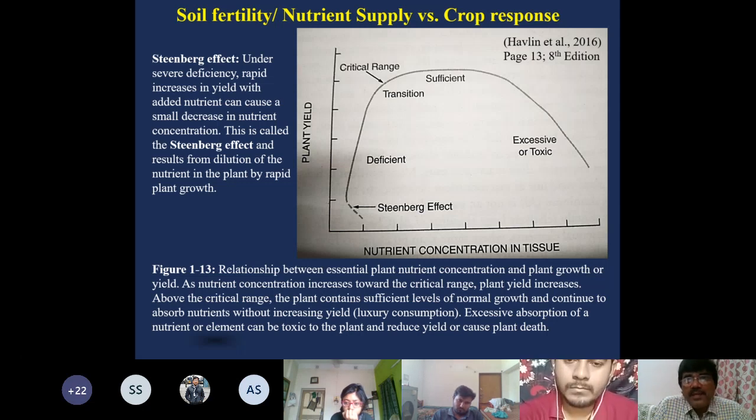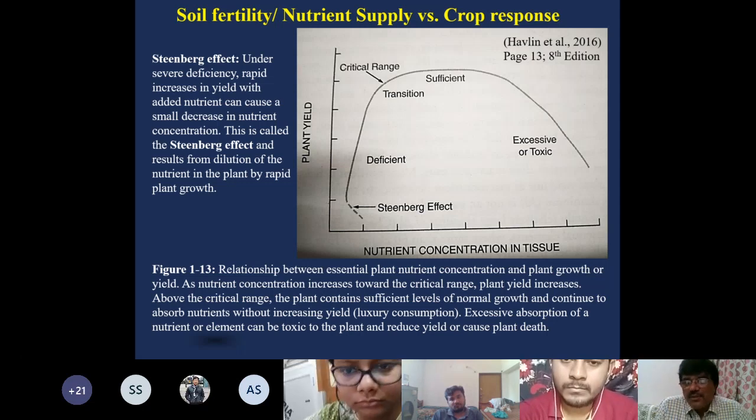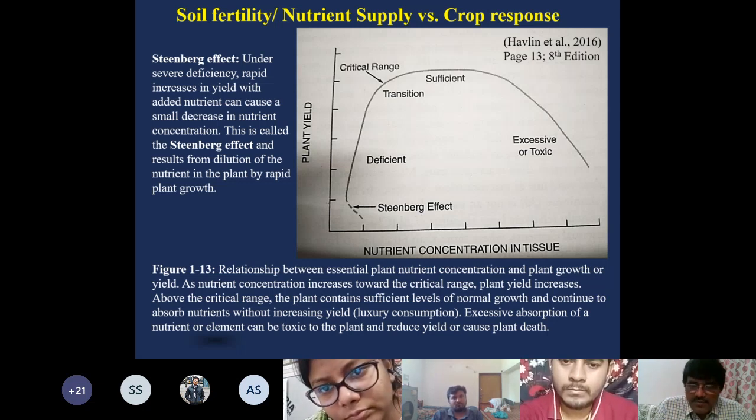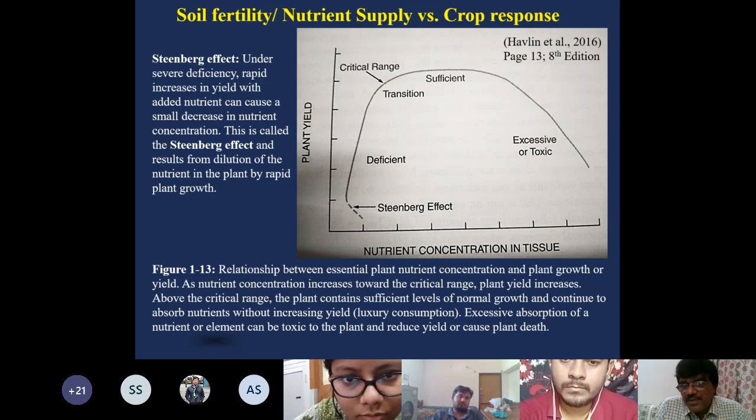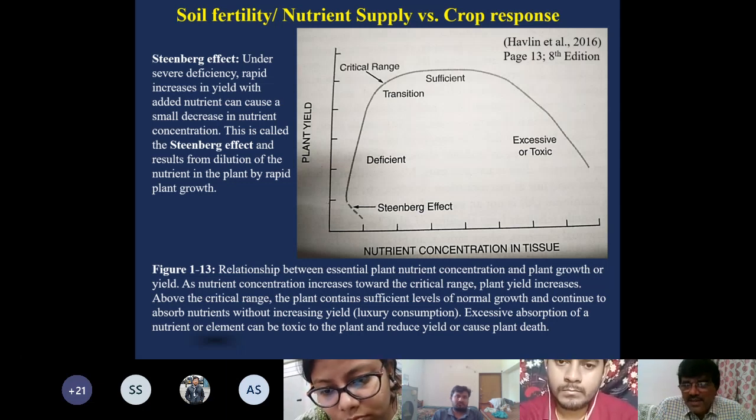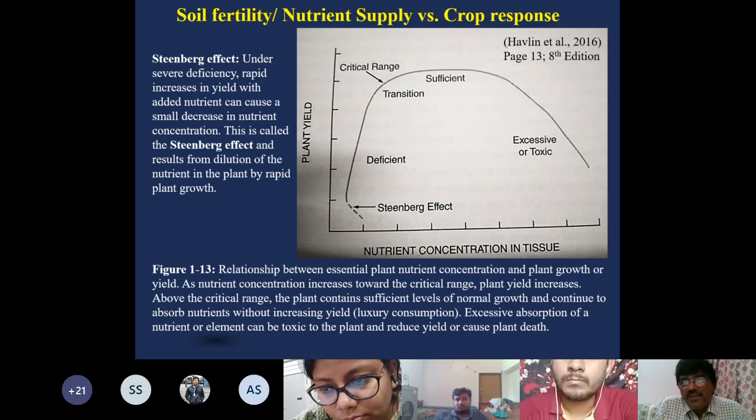Response means the change due to change in input. How much is the change in output due to unit change in input? This is fertilizer or maybe nutrient is input. So how much change is there in the crop response due to 1 kg, say nitrogen, phosphorus, or potash? That is your response. Response can be measured in terms of your growth or photosynthesis or dry matter or yield or maybe any yield attributing parameter. There are many ways to measure the response, crop response. So how does this nutrient supply affect the crop response?